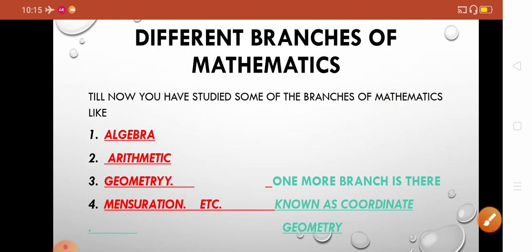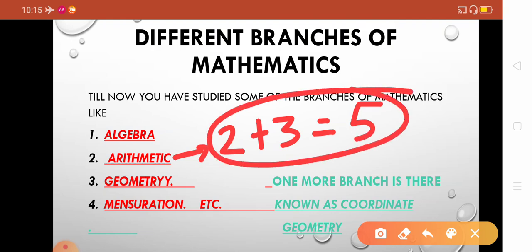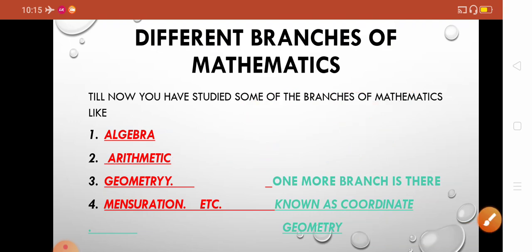Now the next branch that you have studied is arithmetic. Arithmetic is based upon the calculation part. For example, 2 plus 3 is equal to 5, that is arithmetic. A branch of mathematics in which you study the calculation of numbers is known as arithmetic.